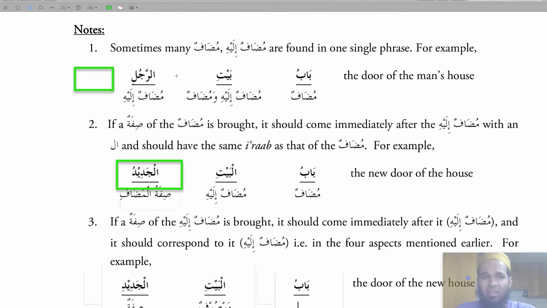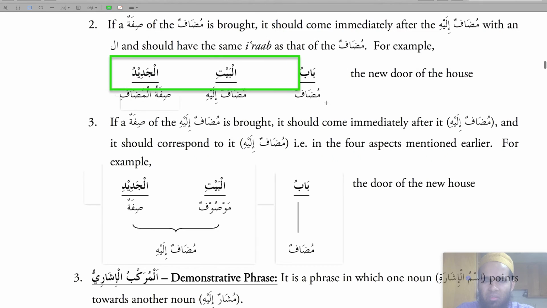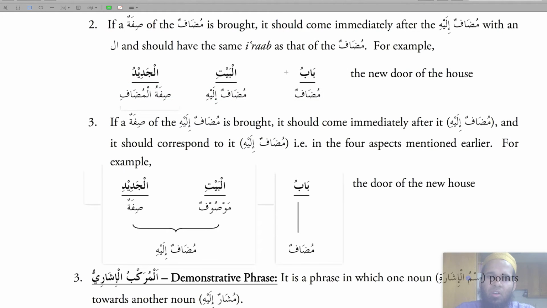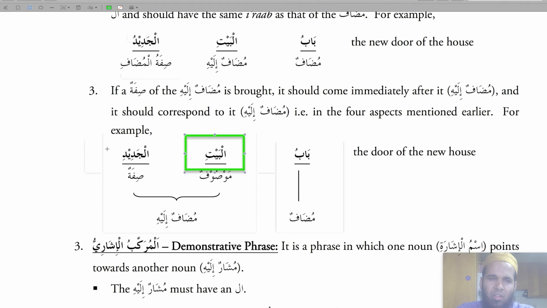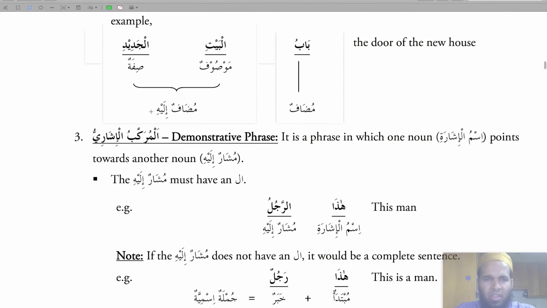Again, let's not worry about that right now. Maybe you will come across more complicated sentence structures later on. But for now, just try to remember that if there's a sifa of the mudaf, it will come at the end of the mudaf ilayh, and the i'rab should match. And if the sifa of the mudaf ilayh comes, then it will also come after the mudaf ilayh, and the i'rab and the four aspects of them should also match: the ma'rifa, nakira, singularity, and all of that.